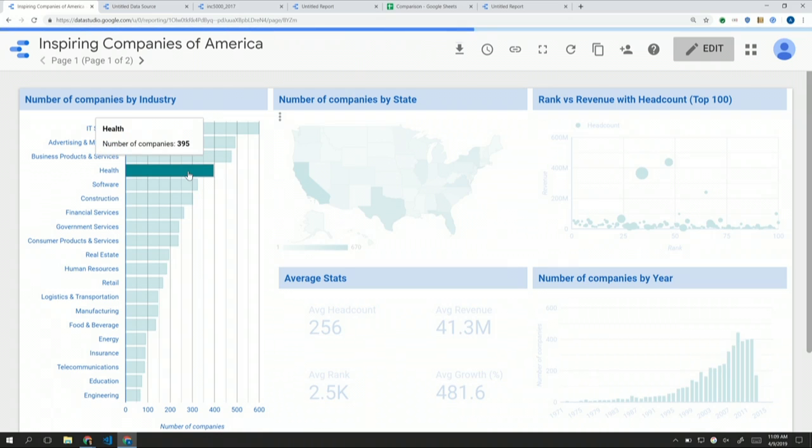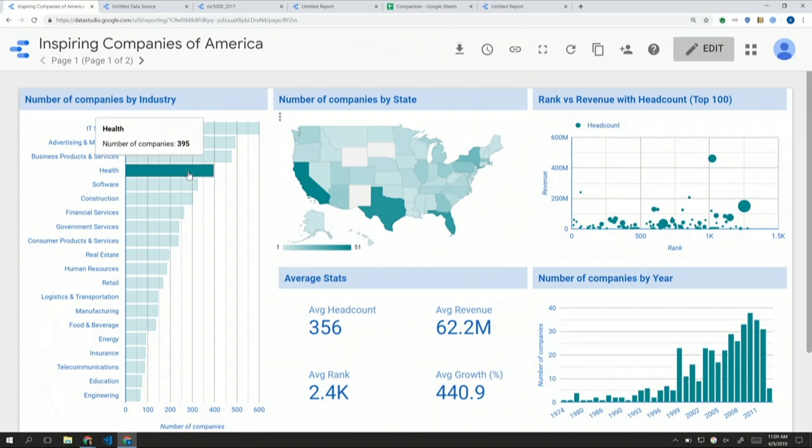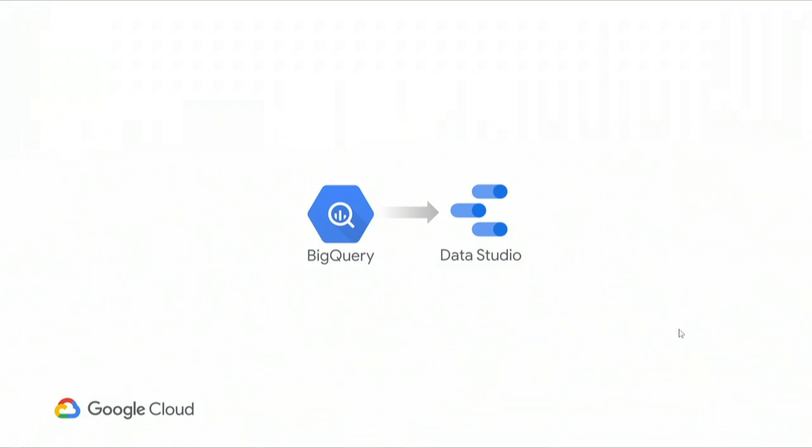And we can even filter it here. If we click on health, it will filter across all of the other charts and show you a filtered view of the entire data. So from this dashboard, we try to figure out, all right, which industry should we be in? Which state should we be in? It looks like California is the state where we have to be, because most of these successful companies are there. So if we establish our company in California, we have a very good probability of being successful. That's right, because correlation is causation. Exactly.